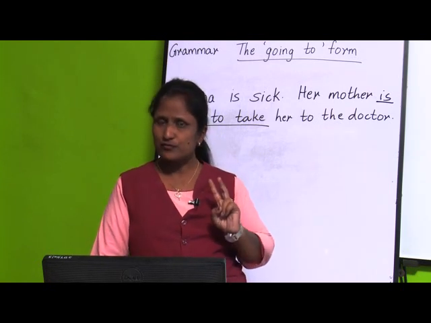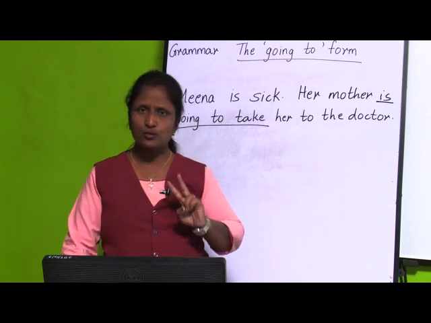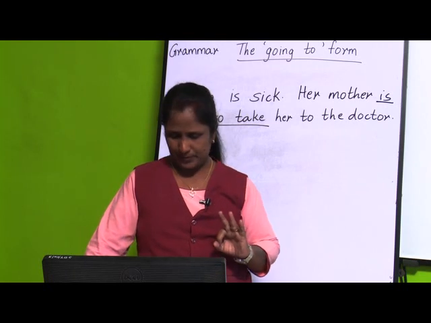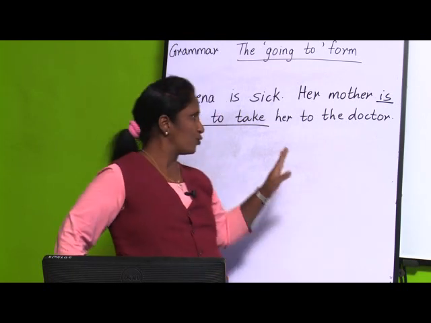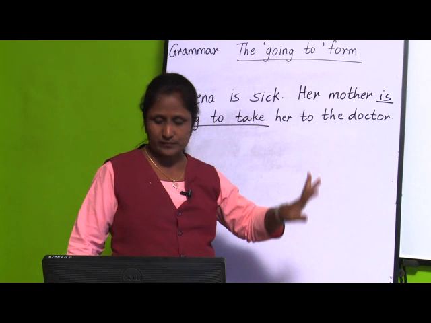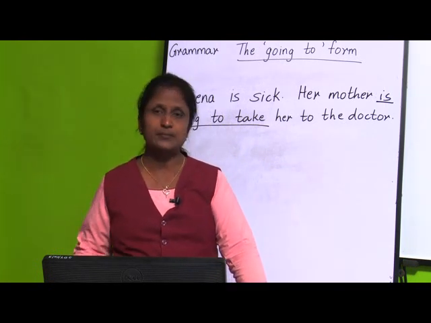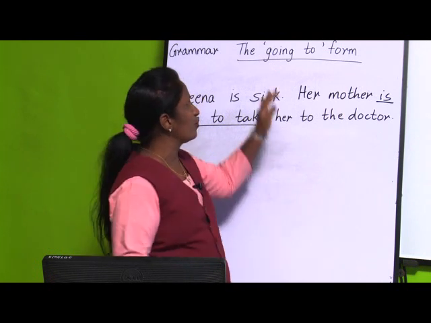Now, what things you have to remember, see children? For the going to form, we write is, are or am, and plus going to and plus original form of the verb. Then we use it when there is an intention of doing something in the near future. When do we use going to form?